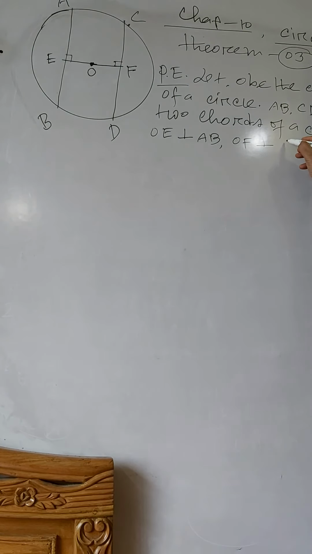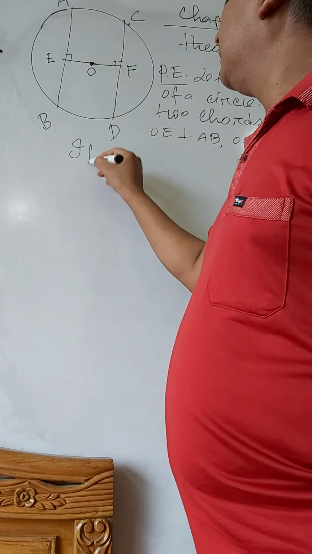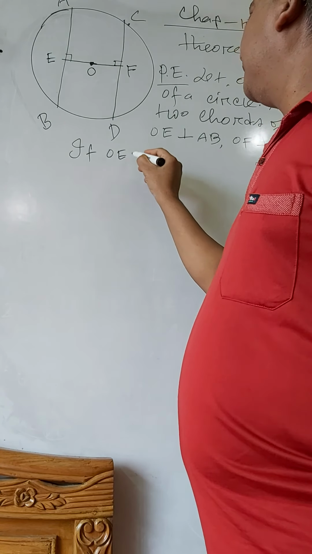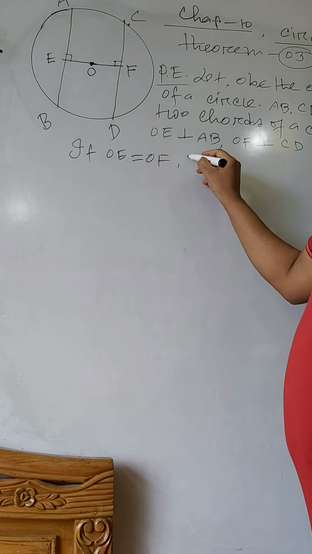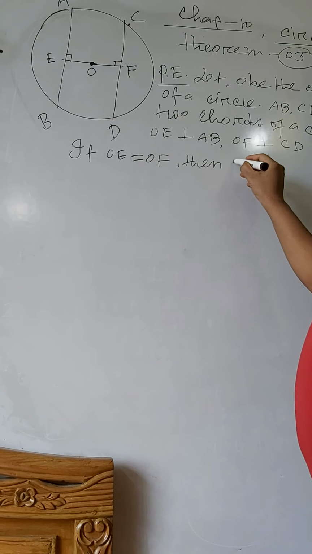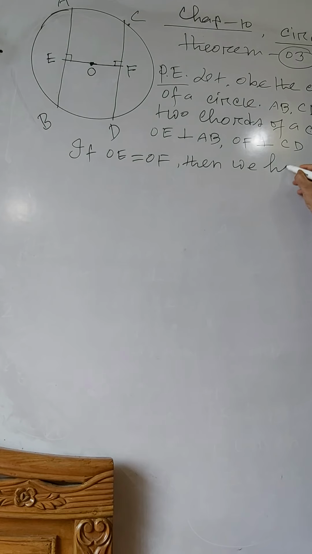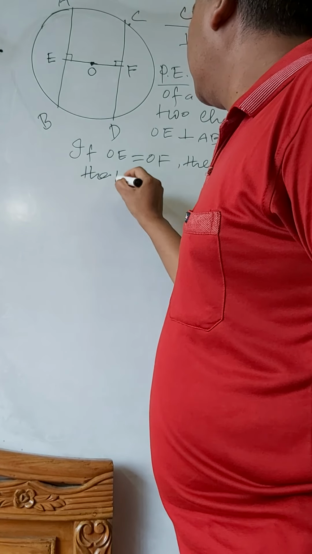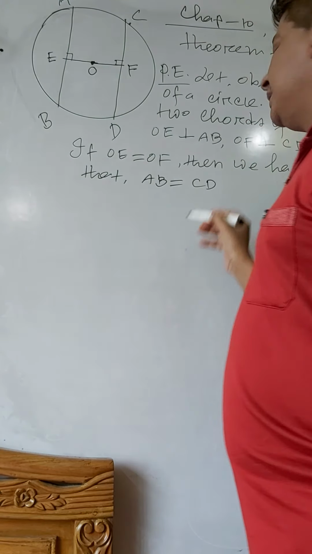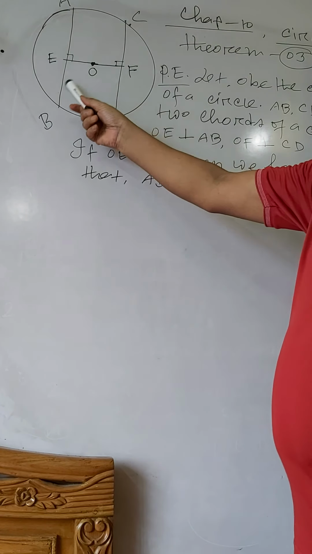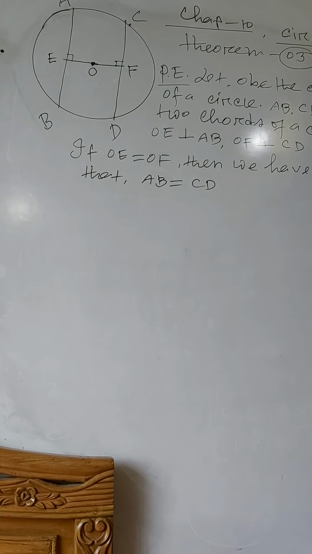If OE equal to OF, then we have to prove that AB equal to CD.